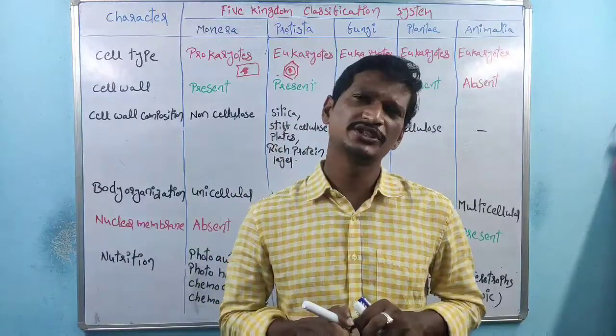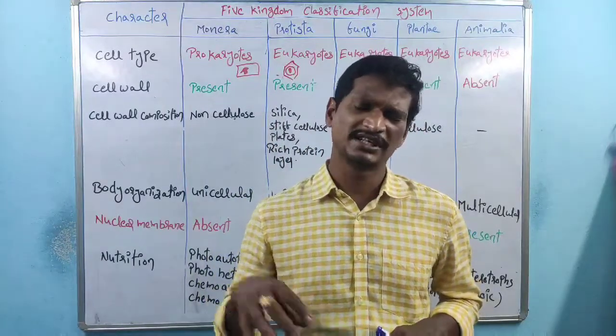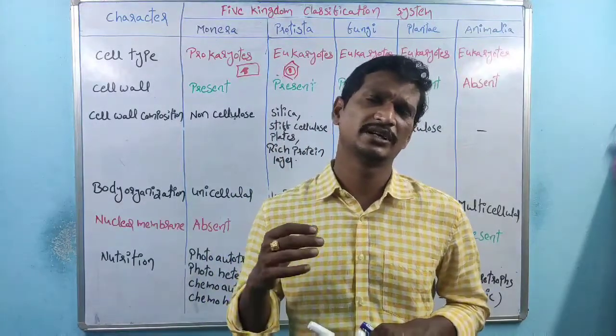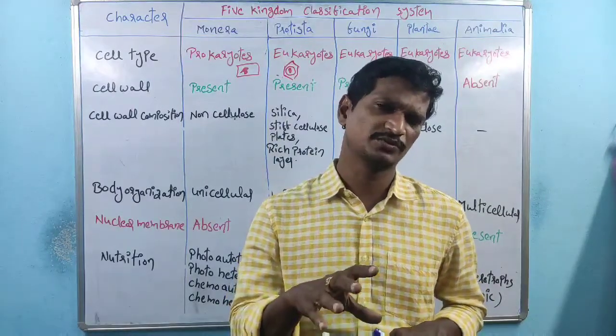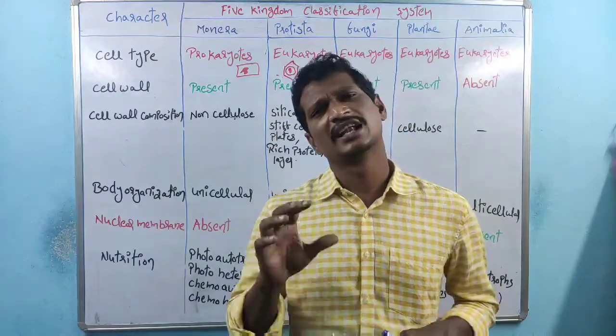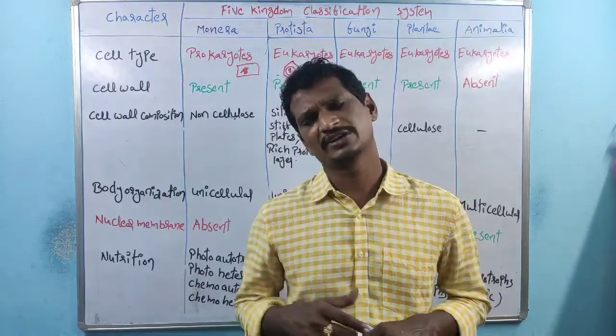So more complexity is present in eukaryotic cells, and less complexity is present in prokaryotic cells.